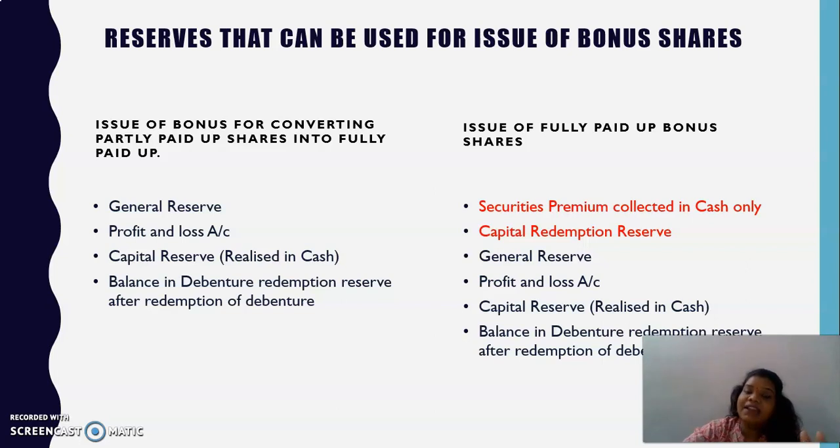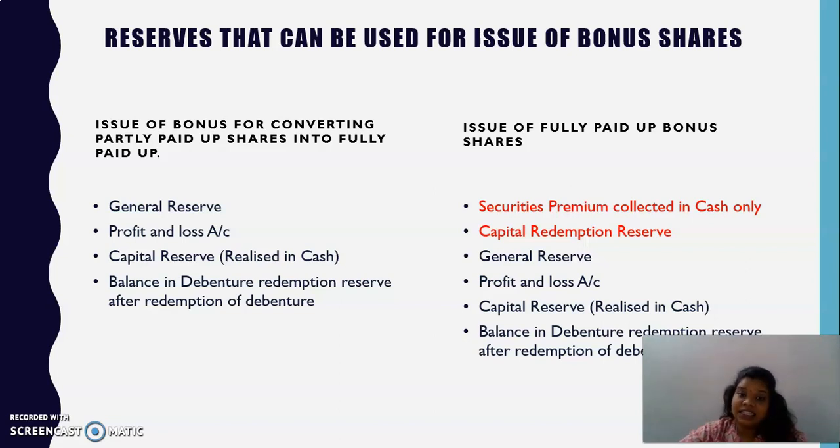Now on the other hand, if I have to talk about the fully paid up bonus share, you have two extra things which I have highlighted in red color, that is securities premium collected in cash and capital redemption reserve. Understand one thing guys, out of securities premium and the capital redemption reserve, you can only issue fully paid up bonus shares. You are not supposed to use them for converting partly paid up shares into fully paid up. All the other reserves are similar. Matlab the general reserve, P&L account, capital reserve and the debenture redemption reserve will hold good even for the issue of fully paid up bonus shares.